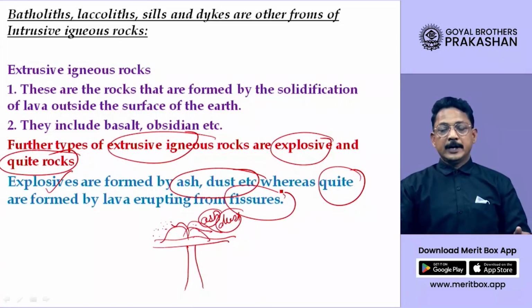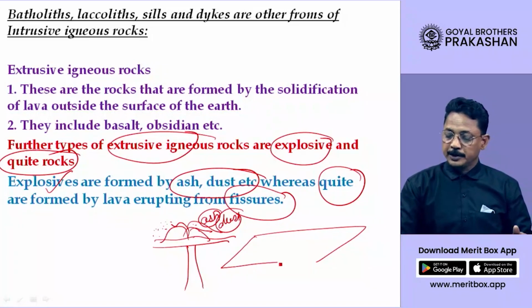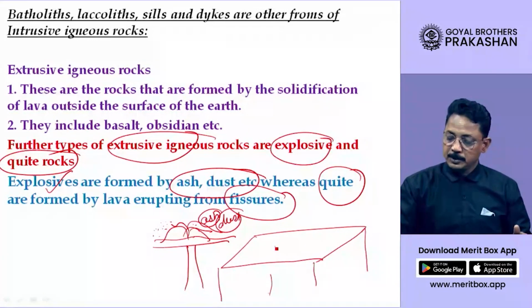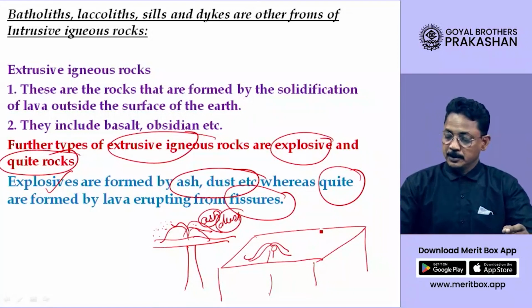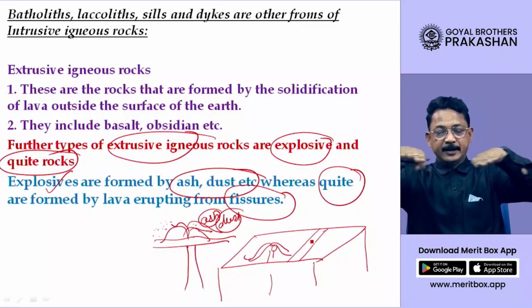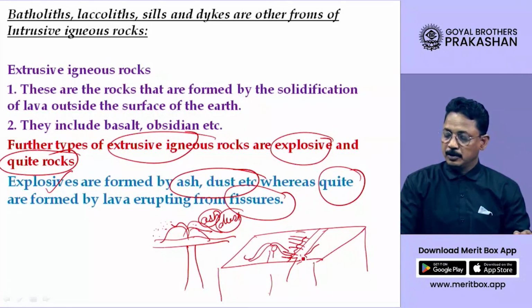Now I will explain this word separately in the volcano chapter, but right now in short, dear student, suppose this is the earth's surface, and the lava is rising up from a single hole, then it is called the conical type of eruption. But imagine a crack develops in the earth's surface, and lava comes out through this crack, so the lava will start spreading on both sides.